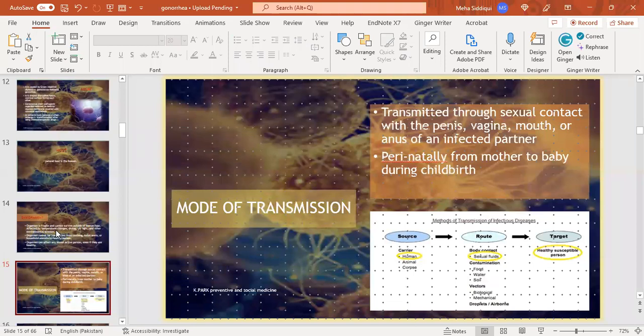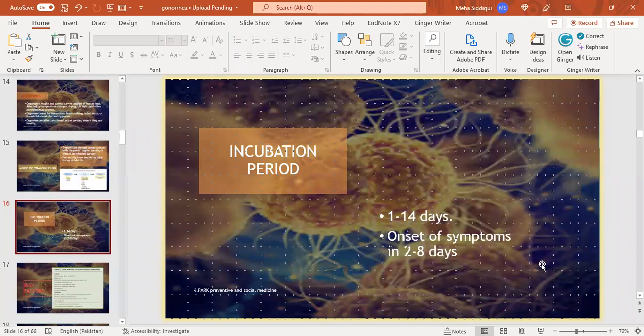Mode of transmission. It is transmitted through sexual contact with the penis, vagina, mouth, or anus of an infected partner, and perinatally from mother to baby during childbirth. Here we can see that the source, that is the carrier, is human, the route is sexual fluids, and the target is a healthy susceptible person. Incubation period: it is 1 to 14 days, and onset of symptoms usually occurs in 2 to 8 days.